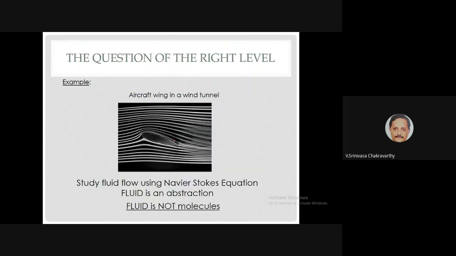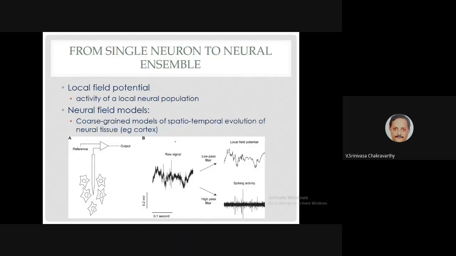So just as in the case of fluid mechanics, we were able to come up with the right abstraction, not too detailed, not too abstract, something in between, and that gives us great applications. So similarly, in this case also, what is that golden mean between the very detailed biophysical models on one side and an abstract McCulloch and Pitts kind of static neuron model on the other? Okay, so what I will try to argue in the next class is that the golden mean is the oscillator models,